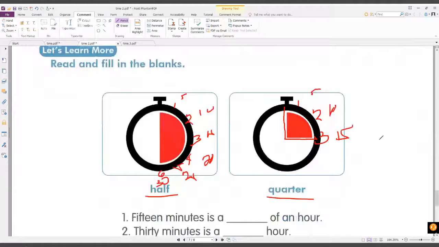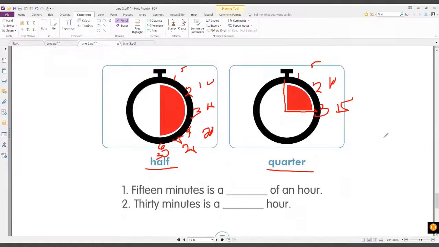Now let's learn more on how to read the times. Everybody, it says here 15 minutes is a half or quarter of an hour. 15 minutes. Very good. So 15 minutes is a quarter of an hour. How about this one? 30 minutes is a half or quarter of an hour.